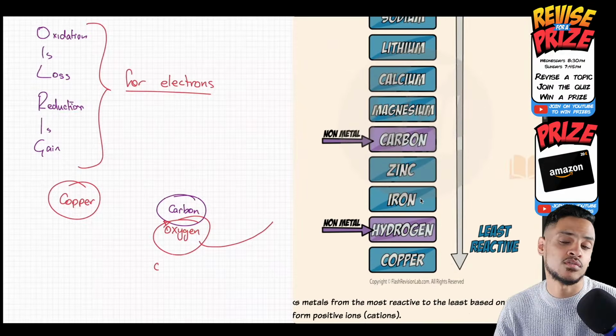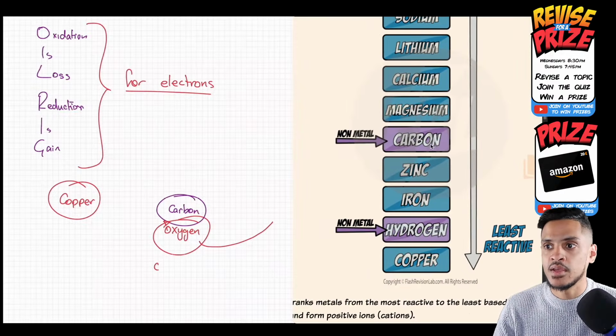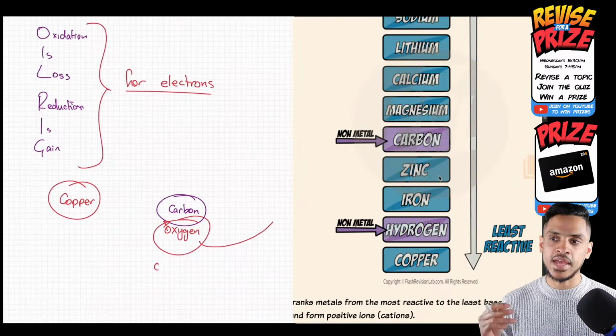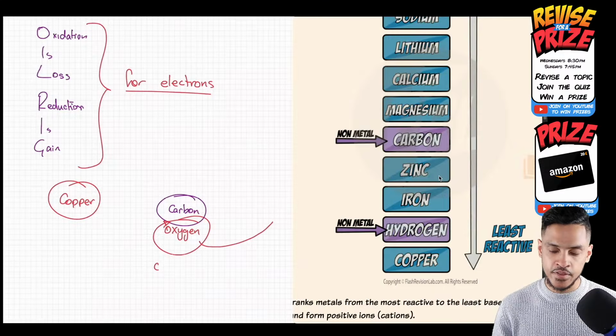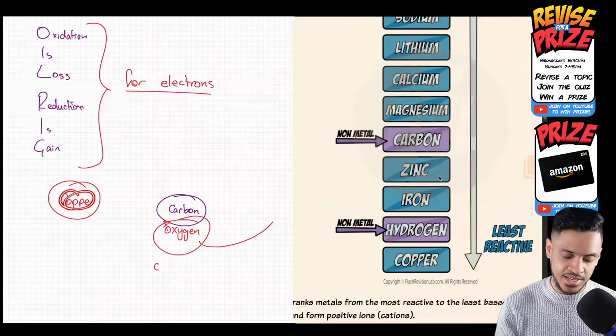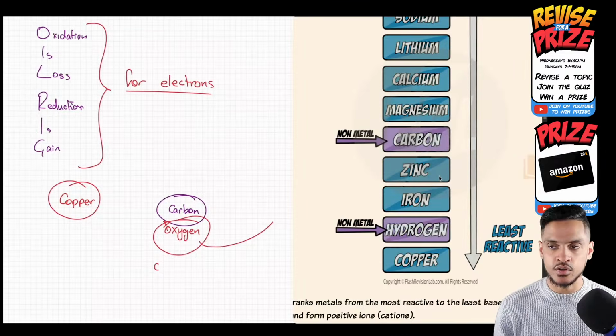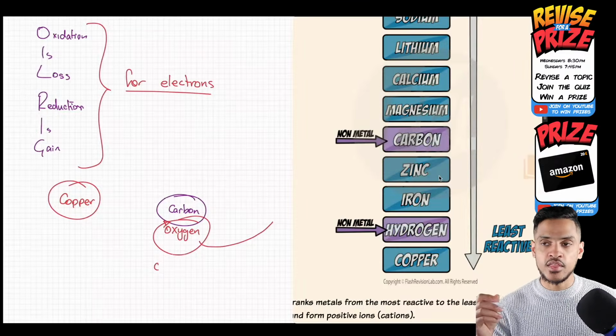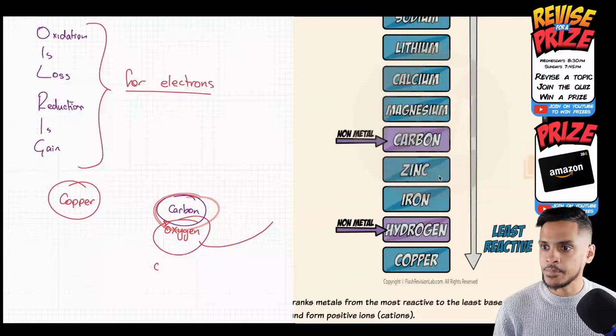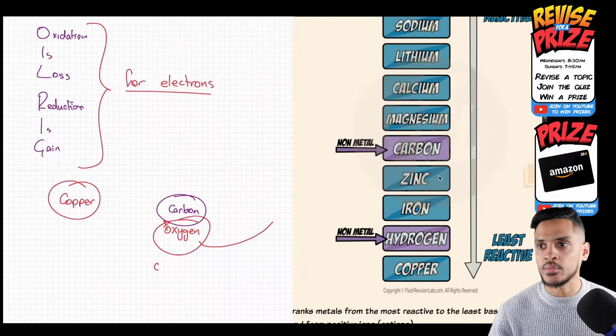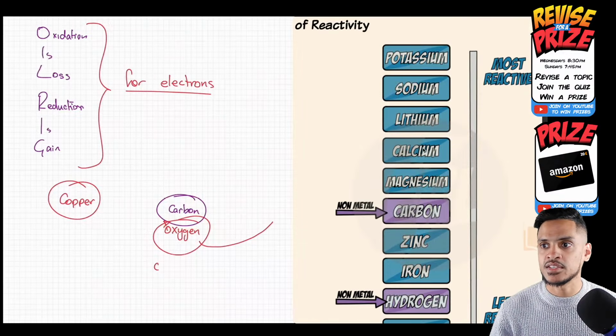So you see, this is why it's useful to know the reactivity series. Below carbon, we've got zinc, iron, and copper, so all of those can be extracted with reduction. With zinc or iron here, you would be able to take the oxygen away and reduce the ore using carbon. But you can't do that with any of the ones above, magnesium, calcium, lithium.